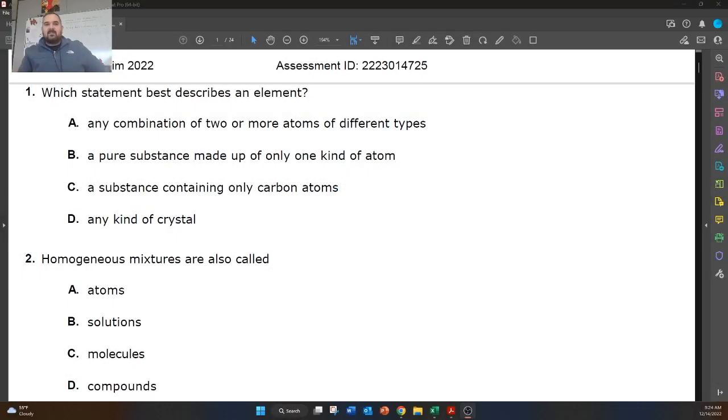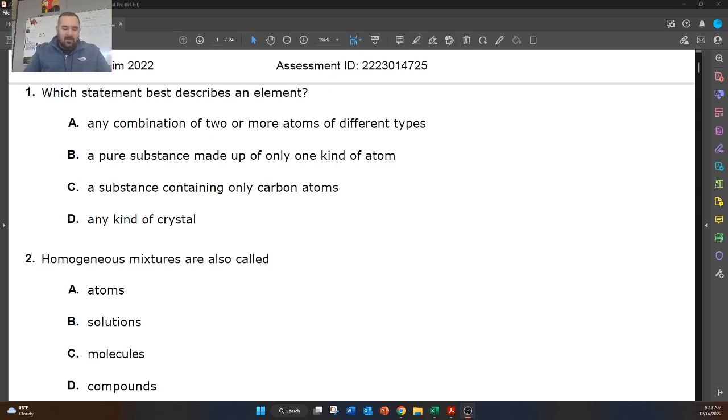Good morning, Townview. So today we're going to be working on the chemistry review. This is the last one that I posted, and it's got a lot of release questions from the ACP. So I'm just going to run through it just to show you guys how I would solve every one of these problems. So question number 1 says, what statement best describes an element?